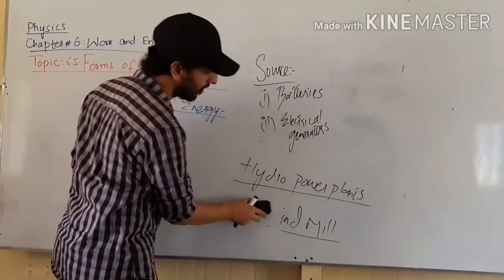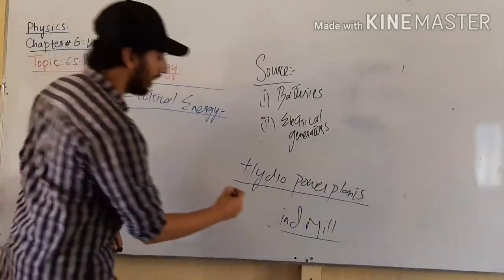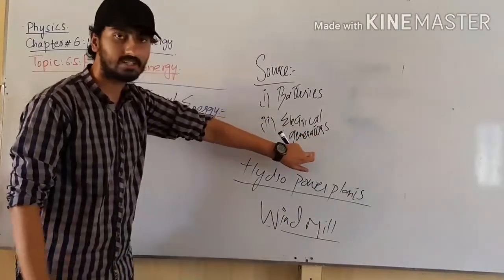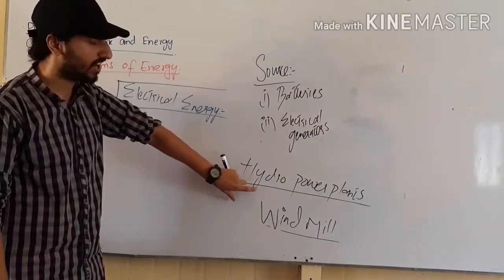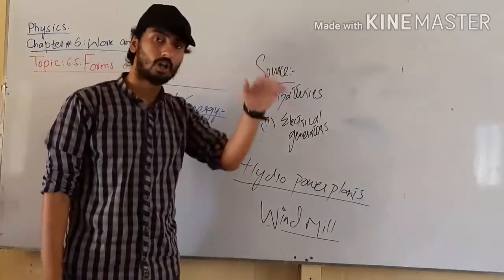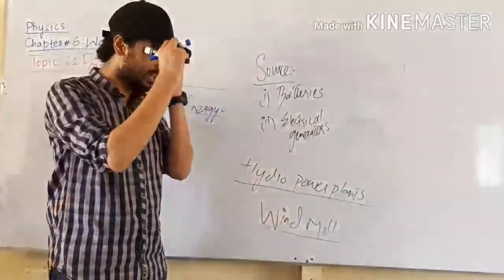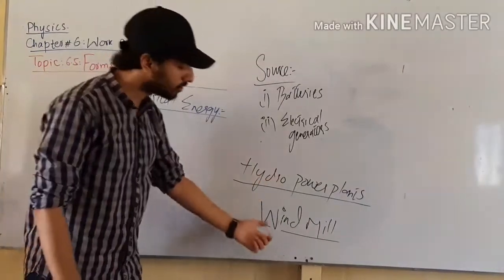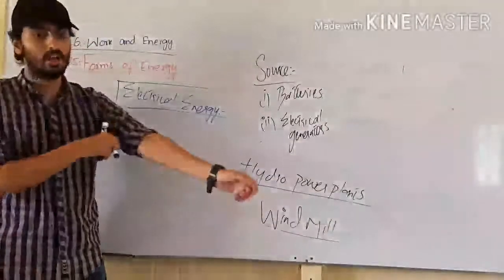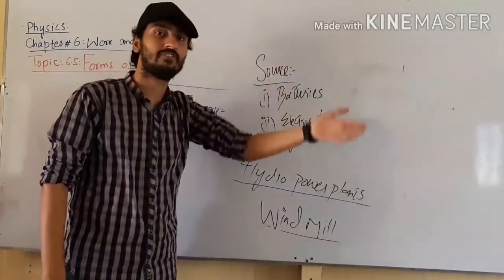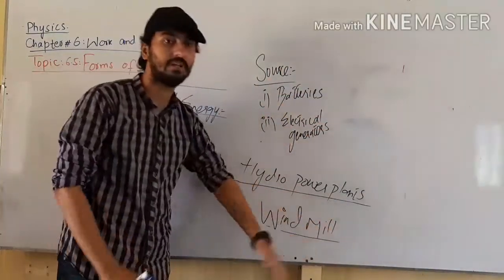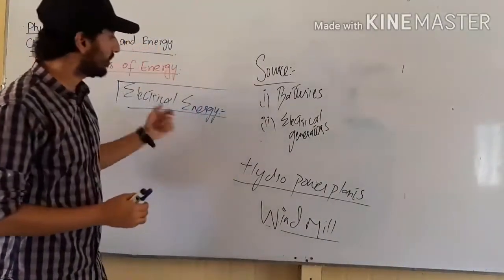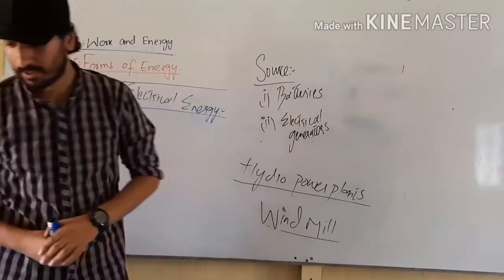in the case of a hydropower plant, we know that electrical generators are connected with the turbines. Whenever water falls on the turbines, they are driven and electrical generators produce electrical energy. Also, I told you about the case of the windmill. Whenever wind drives the turbines of the windmill, electrical generators are connected with it and we produce electricity. So the basic sources of electrical energy are batteries and electrical generators.